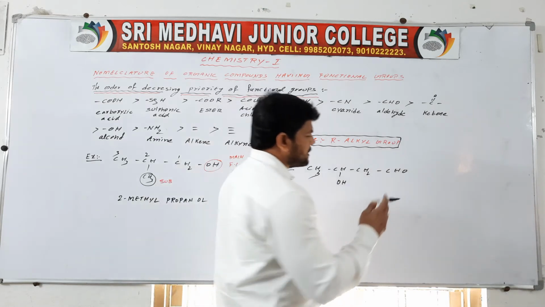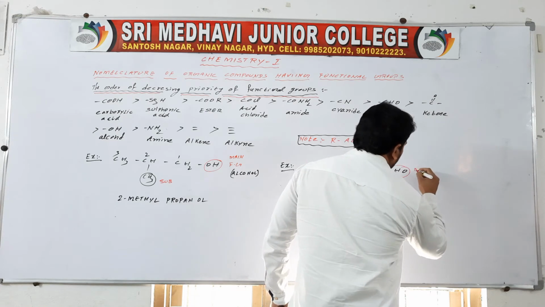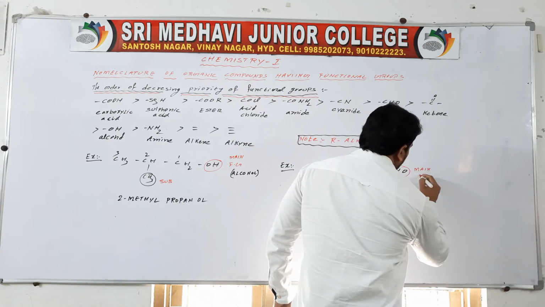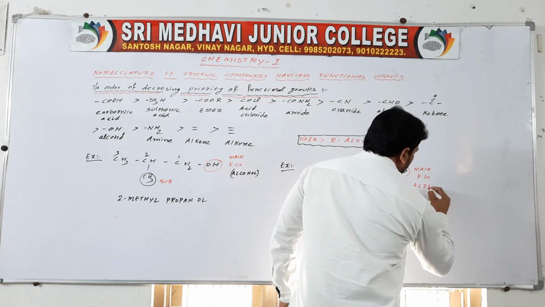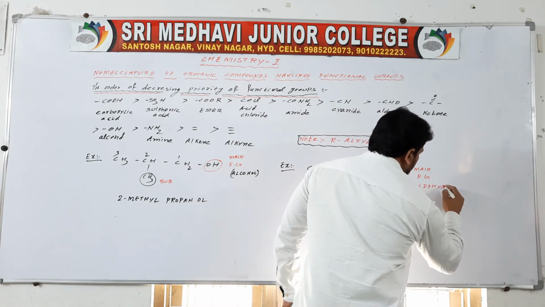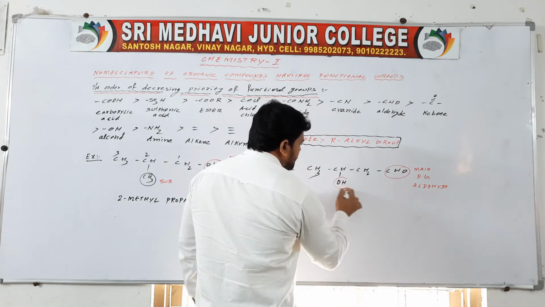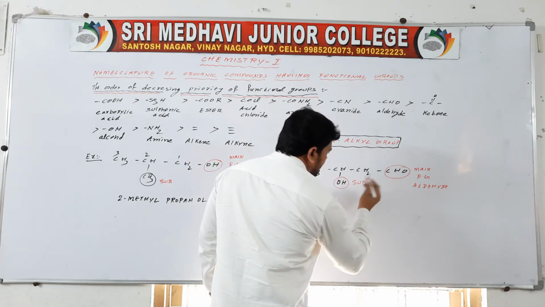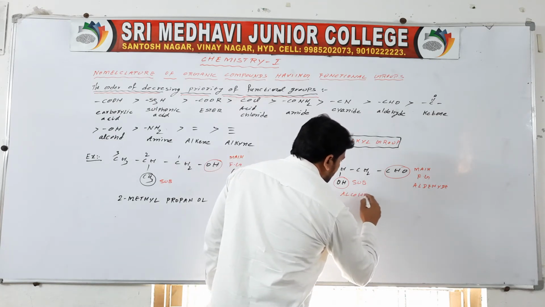So it is one functional group, the main functional group, which is aldehyde. And the substituent is nothing but alcohol.